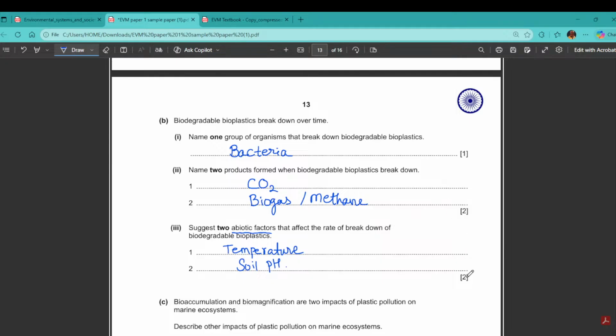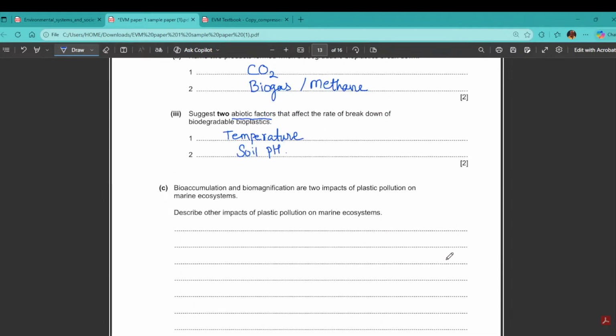5 marks again we got here. Very easy to do EVM paper. You just have to be a little bit conscious while writing the answer and keep on asking this question to yourself. This is a microorganism, it's a soil topic, how is it going to impact, or what are the factors that are there. You can easily get the answer, and it's all logical thinking in this.